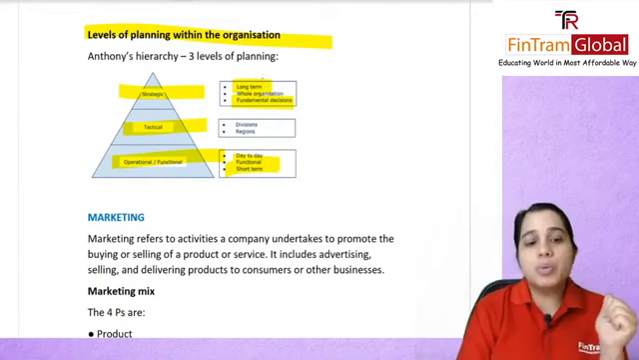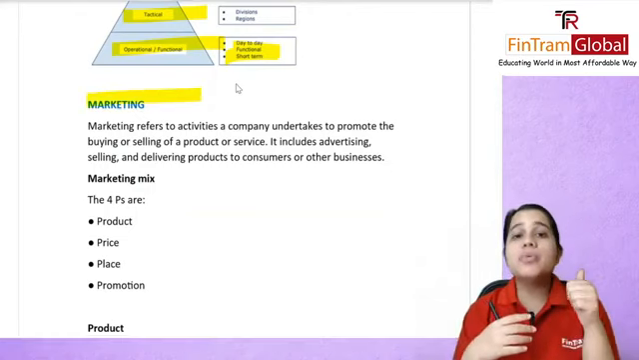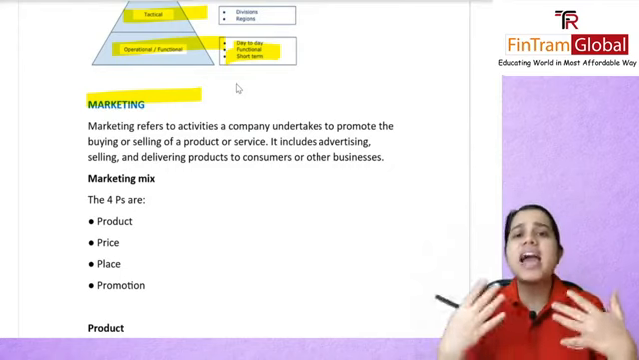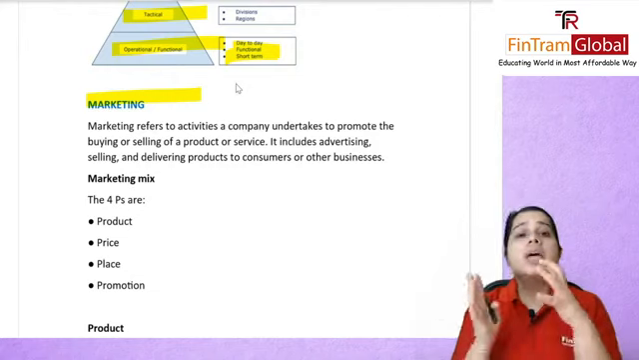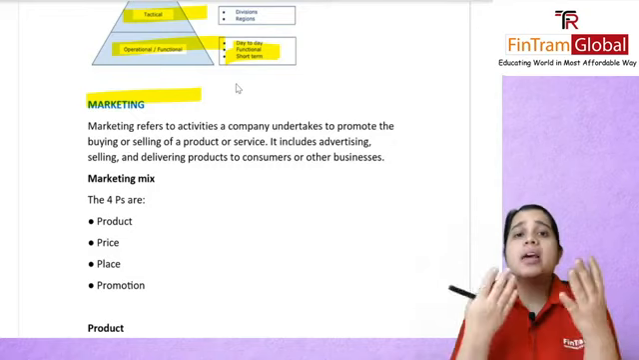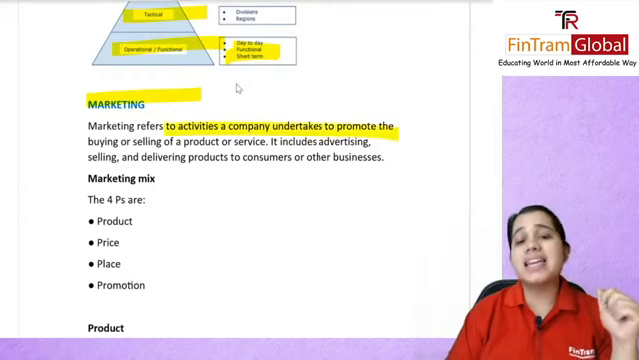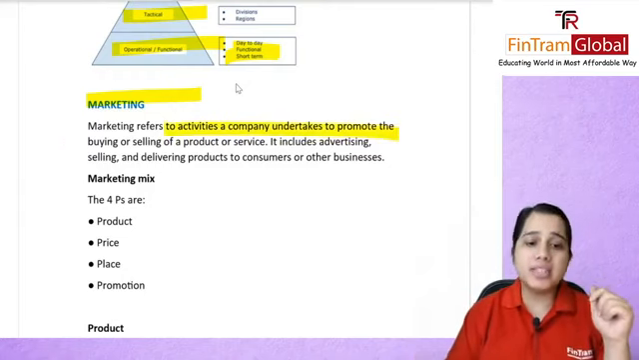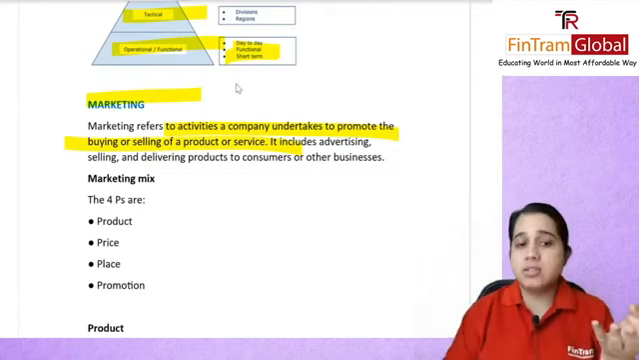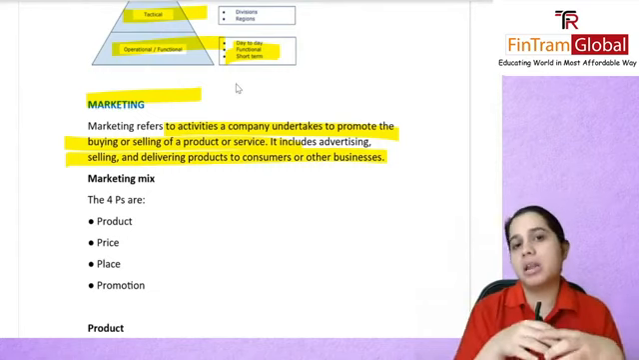Next, another topic that we will be covering now is marketing. If you remember, we had studied in a session that there were 4 P's of marketing, and marketing basically involves any activity where you're promoting the products or services of your organization so that people are aware of them, go ahead and make purchases. So marketing refers to activities that a company will undertake to promote the buying or selling of any product or service. You could be advertising it, or delivering the product to consumers or other businesses; everything falls under your marketing category.